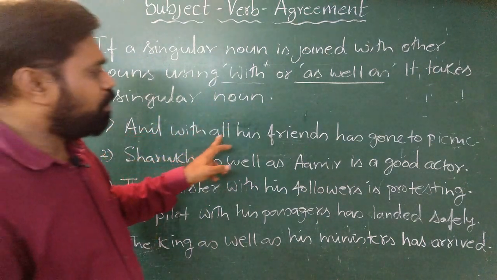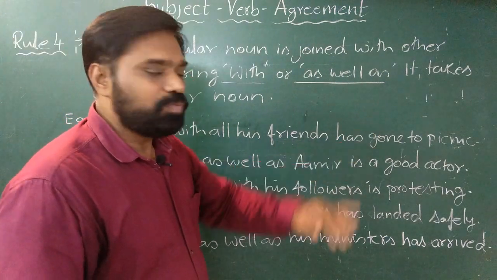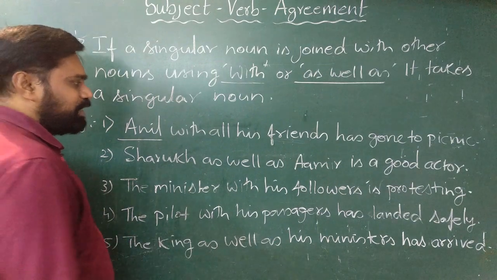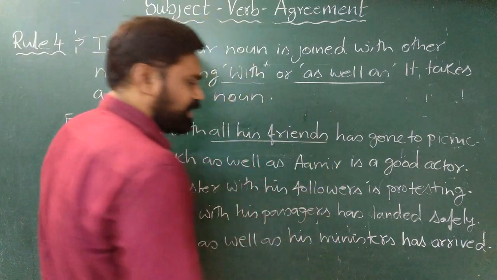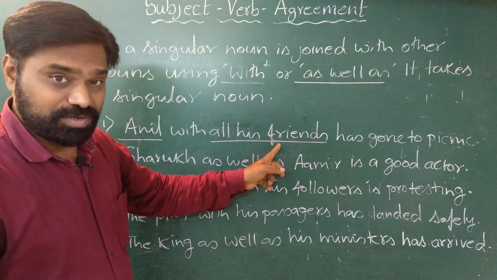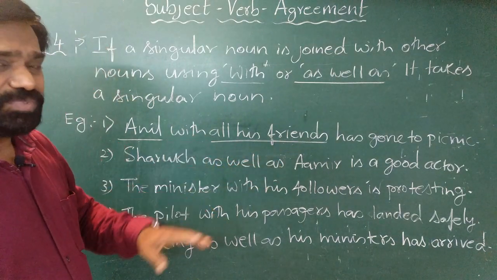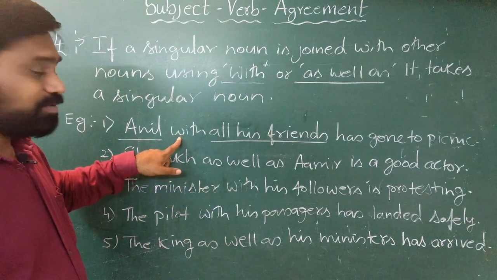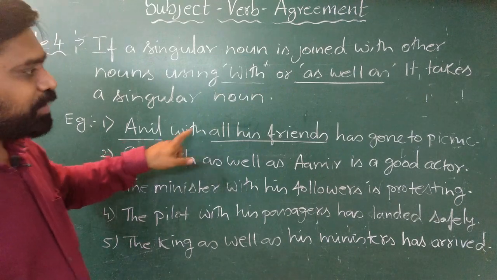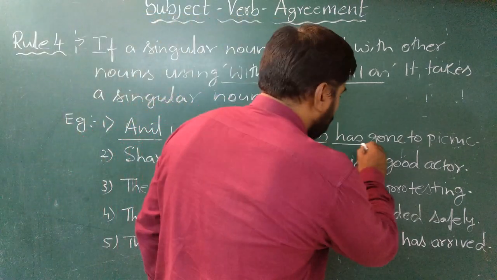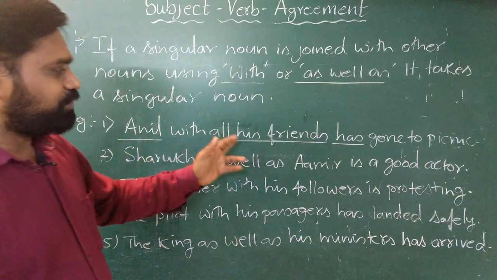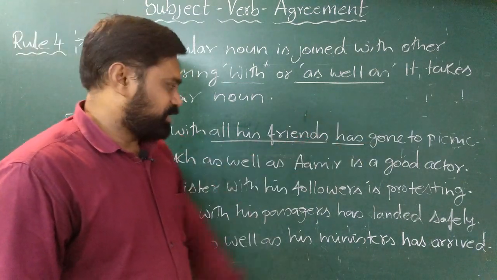Anil with all his friends has gone to picnic. In this sentence you will find Anil is one subject, whereas all his friends is another subject. Anil is singular, whereas all his friends is plural. So they are two different subjects, yet they are joined with with. So if two subjects are joined with with, then we have to use the singular form of verb. So we write Anil with his friends has gone to picnic.